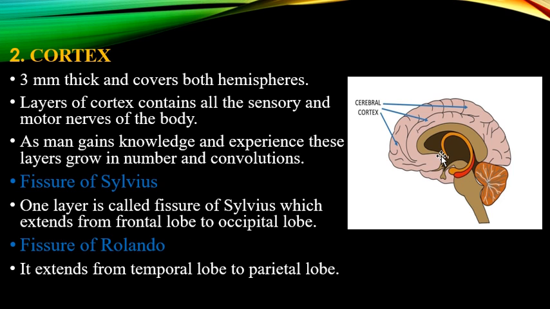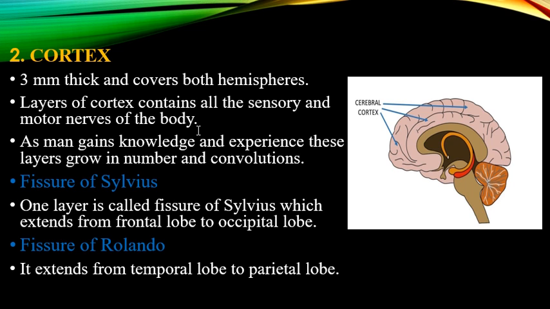The next part is the cortex, the cerebral cortex. The cortex is a 3 millimeter thick layer which covers both hemispheres. The cortex is made up of gray matter. The layers or folds of the cortex contain all the sensory and motor nerves of the body.